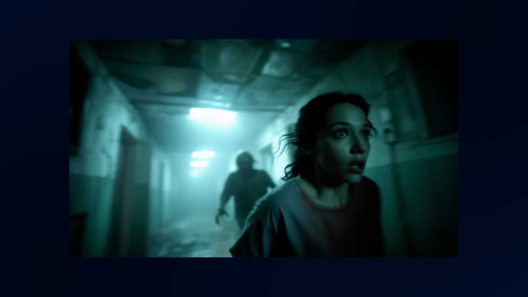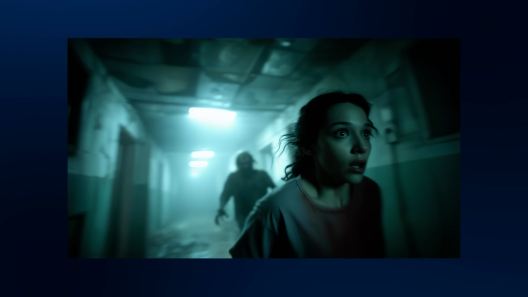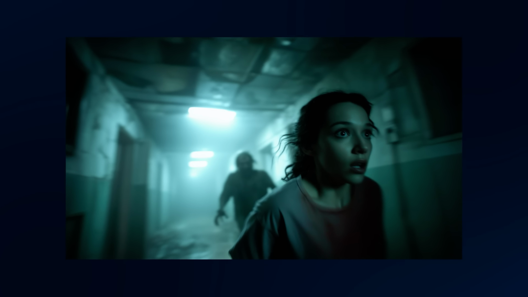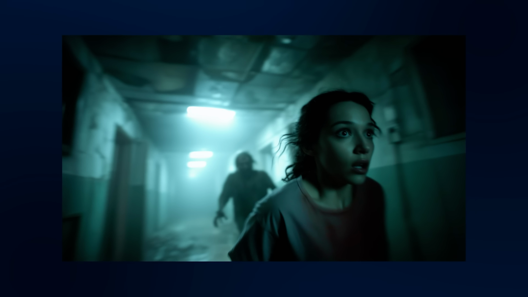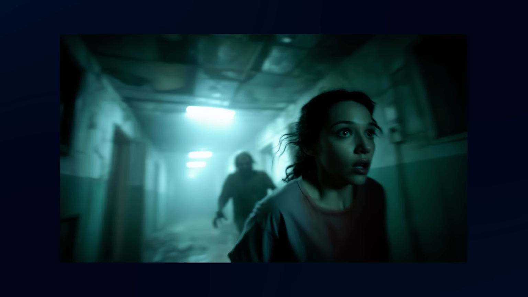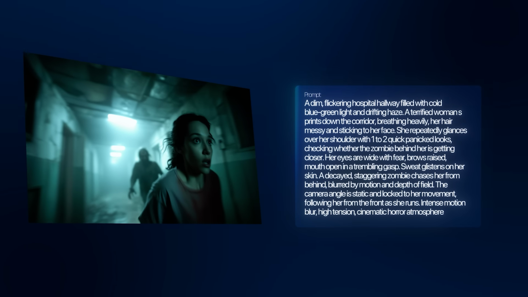I want to focus a bit on realistic emotions here. So I got this image of this girl getting chased by some kind of zombie dude, and it's kind of like a fast motion image. It's not the highest quality image with not the most details, but I want to see how her emotions look, and if she looks terrified, if we can see that in this video. So this is the prompt that I will be using for it, and we're using it first on Google Veo 3.1.